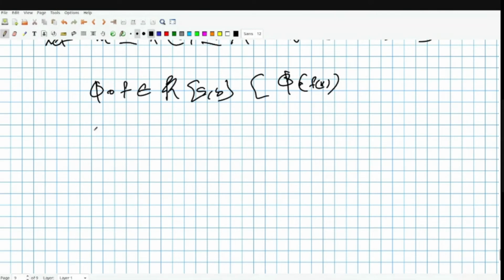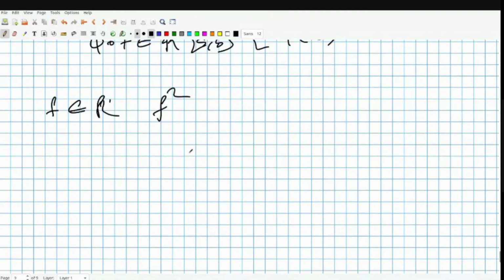For example, this will directly say that if f is Riemann integrable, then I can directly say that f square is Riemann integrable, right? So we want to prove f times g is Riemann integrable. For that, what we do is this. We know that f plus g is Riemann integrable, and from the previous thing, we can say that (f plus g) whole square is Riemann integrable.